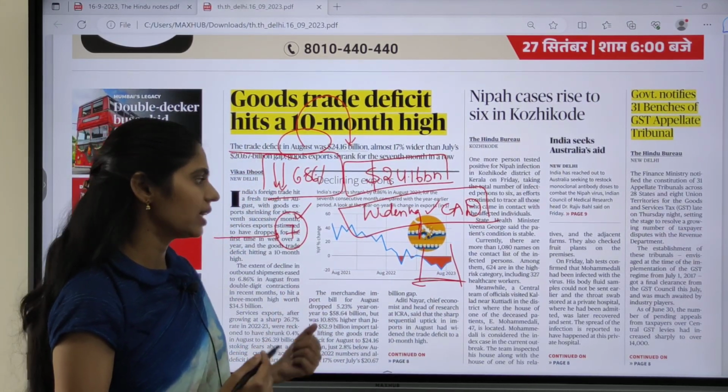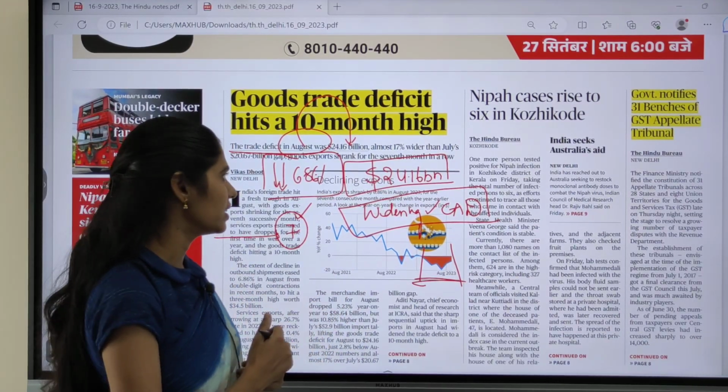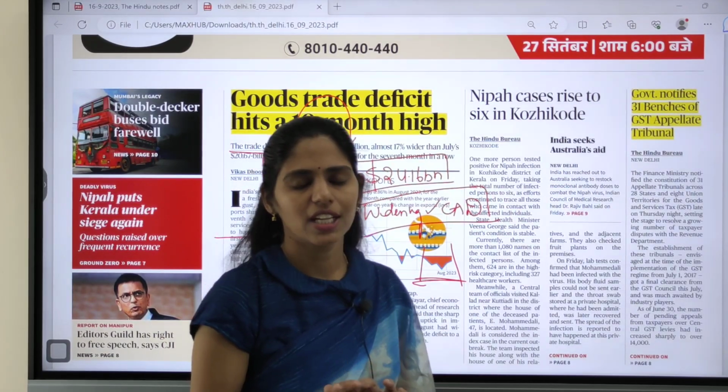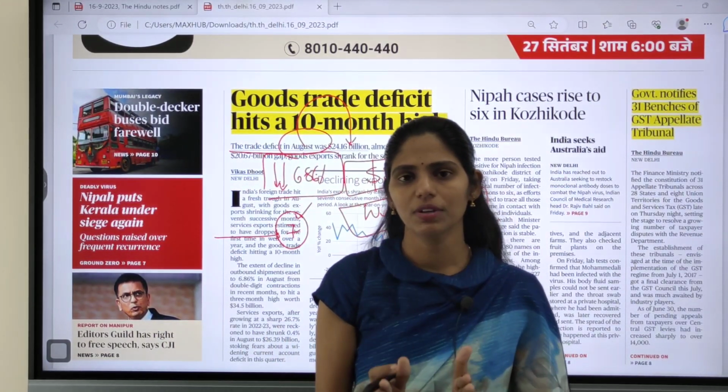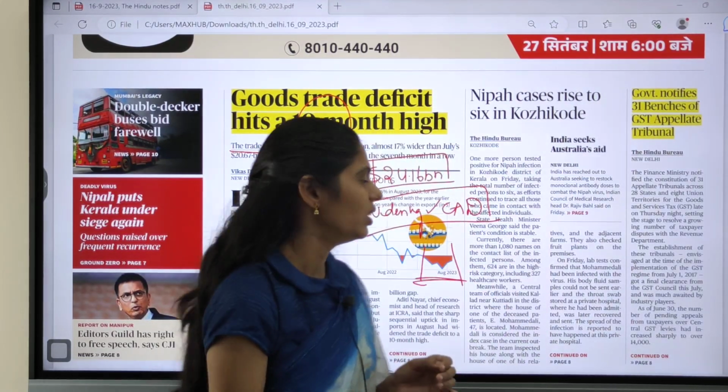So this is the article, and now let us see some basic points that you have to know regarding this topic called trade deficit. You can expect a mains question and even a prelims question, so you need to be very clear regarding the basics of trade deficit. Is it clear?